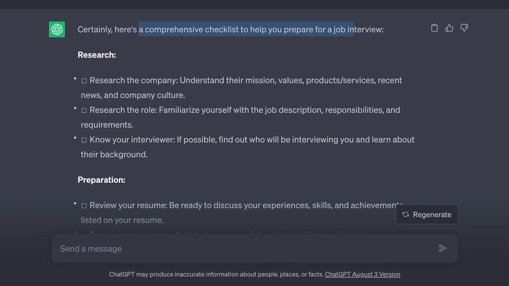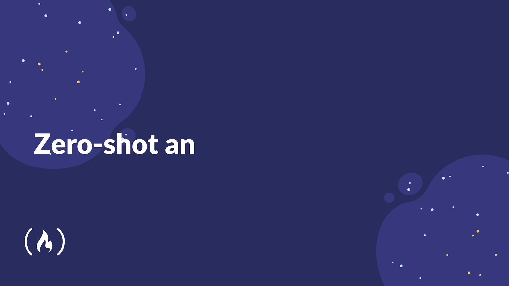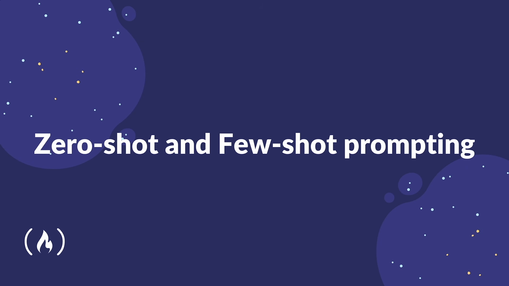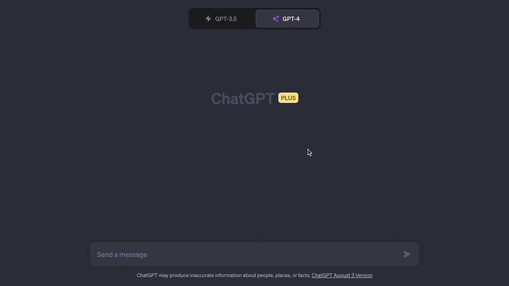Okay, great. Now that we looked at some best practices, let's move on to some more advanced topics for prompt engineering. In this section, I'm going to talk about two types of prompting we can do: zero-shot prompting and few-shot prompting. Zero-shot prompting leverages a pre-trained model's understanding of words and concept relationships without further training. And few-shot prompting enhances the model with training examples via the prompt, avoiding retraining.